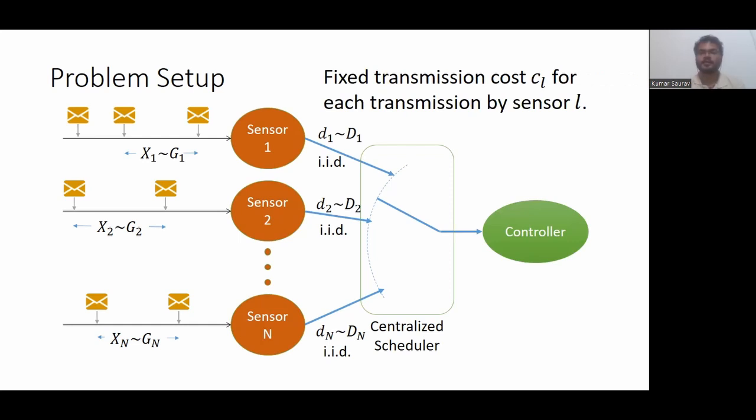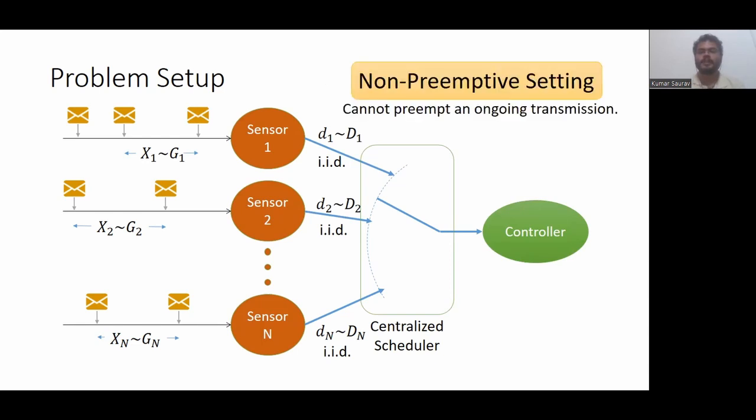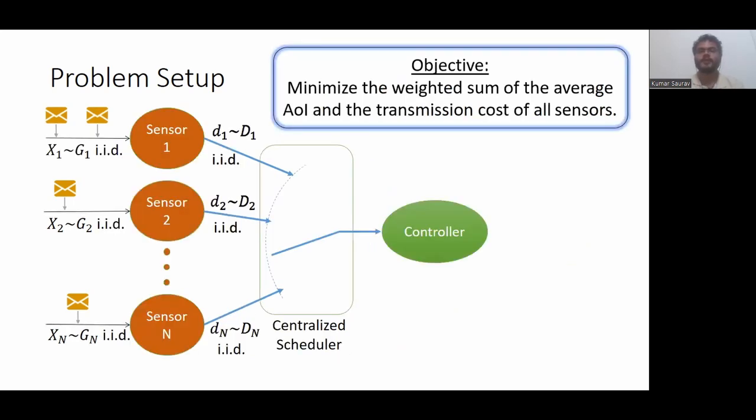Also, the sensor that transmits incurs a transmission cost, which is CL for sensor L. In this work, we restrict ourselves to the non-preemptive setting, that is, any ongoing transmission cannot be preempted. So once a sensor begins to transmit, the scheduler can choose another sensor to transmit only when the ongoing transmission completes.